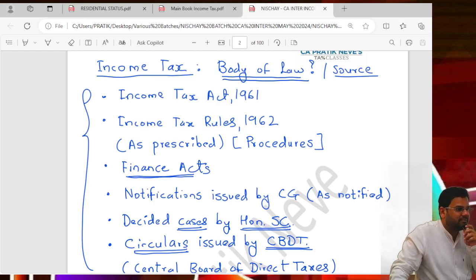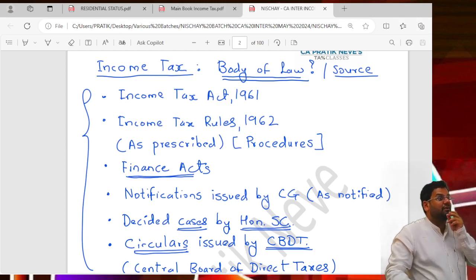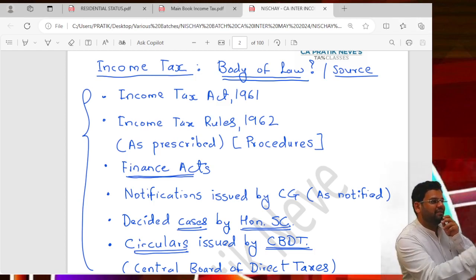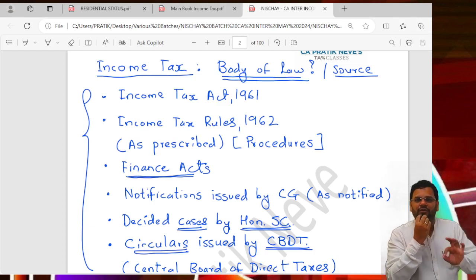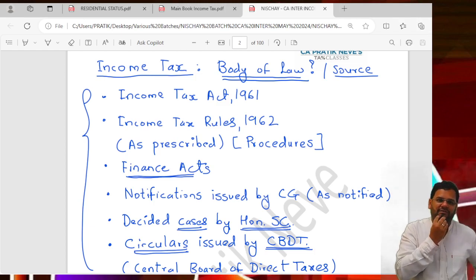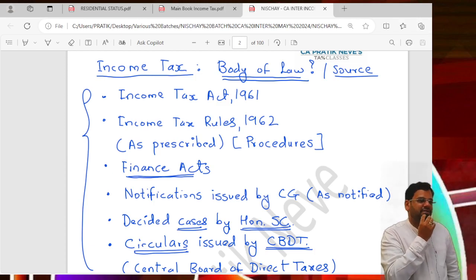What is it called? Previous year. Never forget this. Never ever forget this. The year in which income is earned is called the previous year. Okay, now I'm asking you one question. Today's date is 21st April 24. Which previous year are we sitting in?